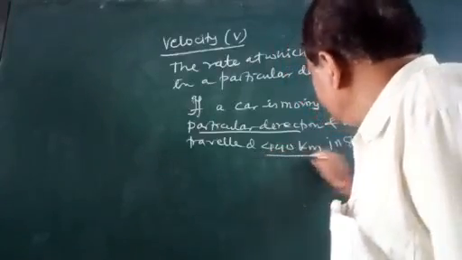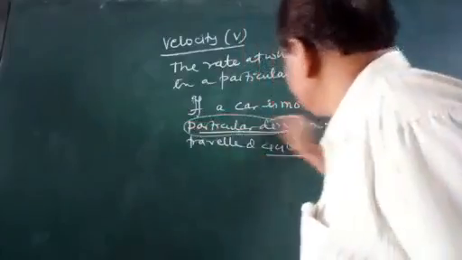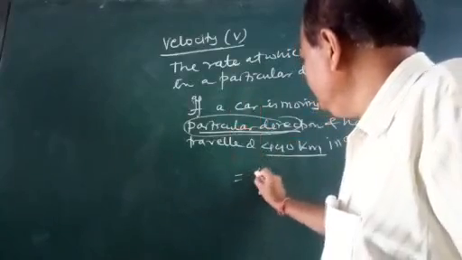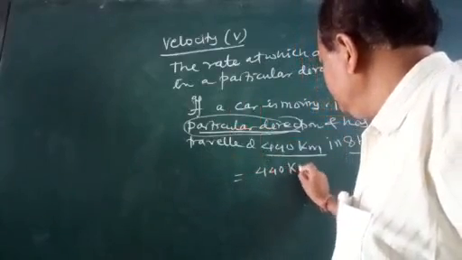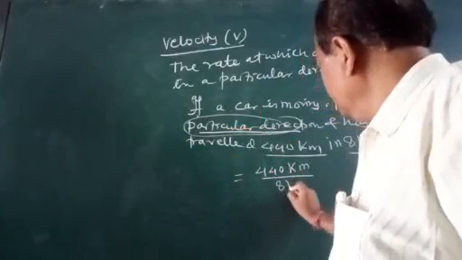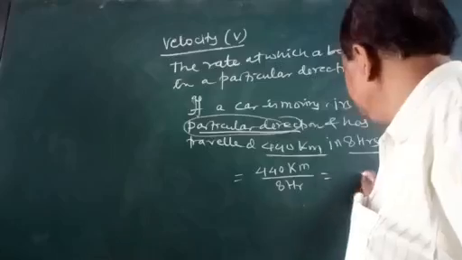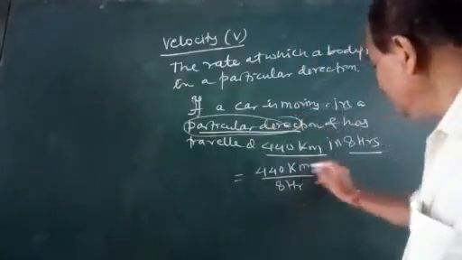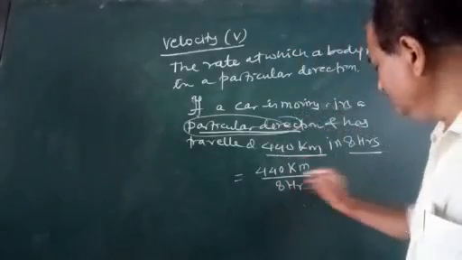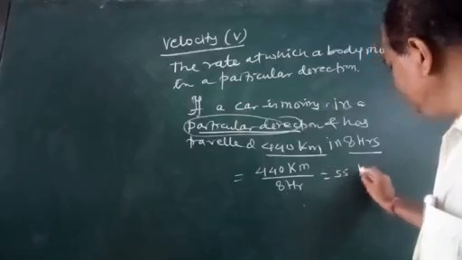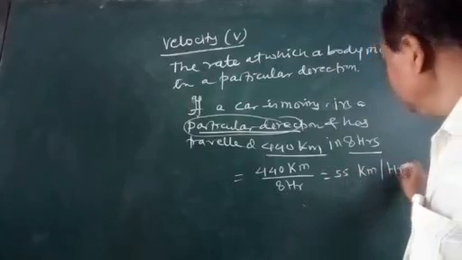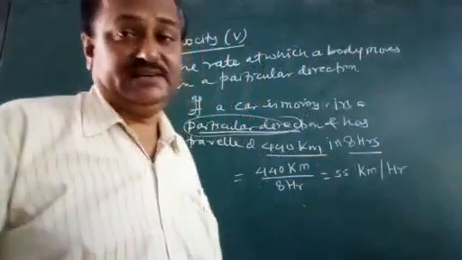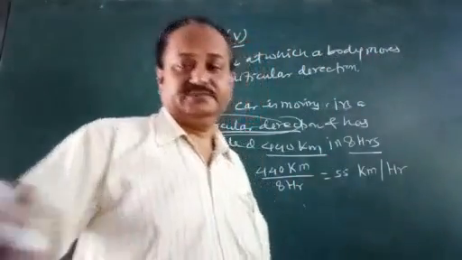So this has to be mentioned, and 8 hours. So here it will be 440 kilometers upon 8 hours. After division I will get 55 kilometers per hour. So this is about the velocity. Velocity has direction, speed has no direction.